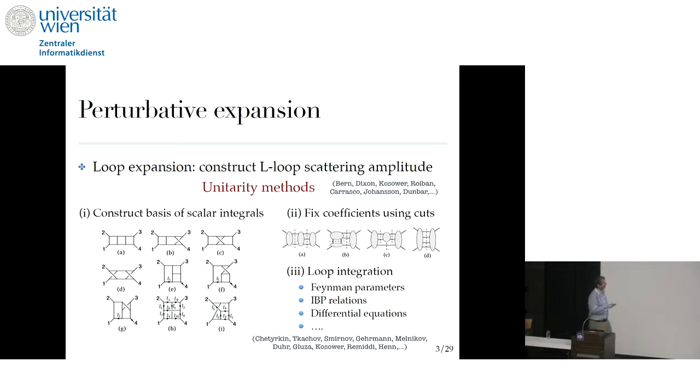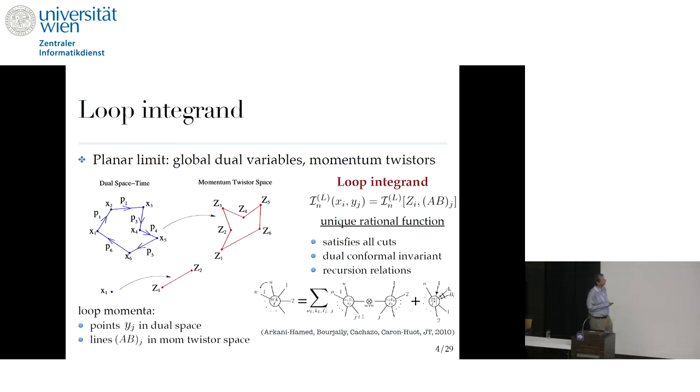And of course, once you have calculated the loop integrand in this way, you have to do the loop integration. In principle, that's a difficult task, and you use different methods to do the loop integration. Now, let's work in the planar limit. In the planar limit, there is something special because the external lines are ordered. So you can define global variables called dual variables. And you can not only talk about individual diagrams, individual Feynman integrals, or the integrals in the basis, but you can label them all in the same way, and you can sum them together.